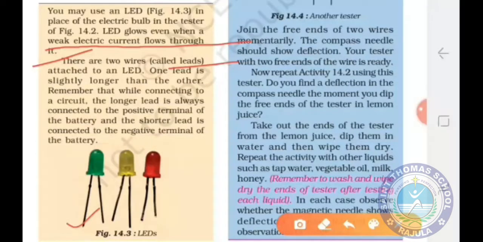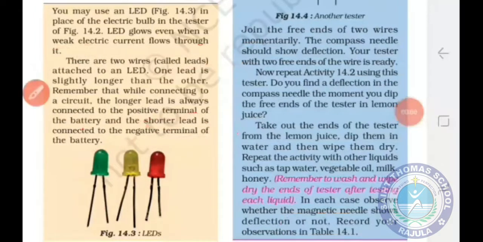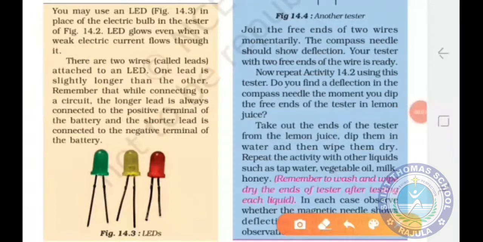Okay, students, so while connecting the circuit, the longer lead is always connected to the positive terminal of the battery and the shorter lead is connected to the negative terminal of the battery. So instead of an electric bulb, an LED can be used to make the tester, because an LED starts glowing in weak current.